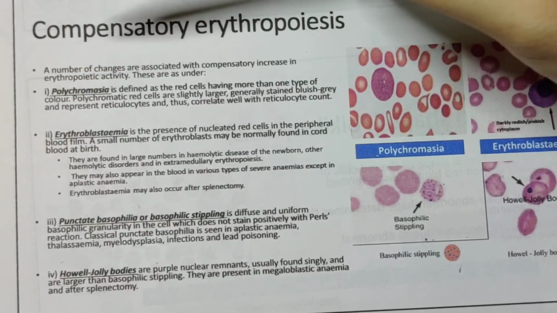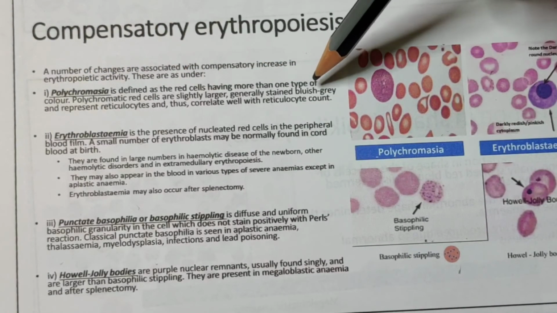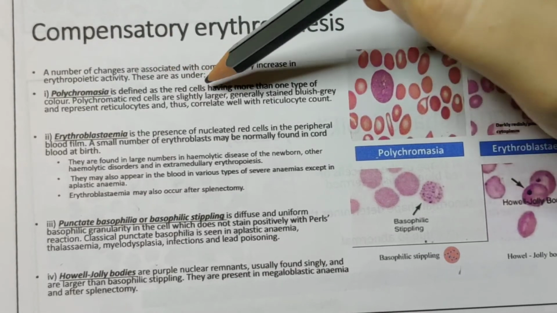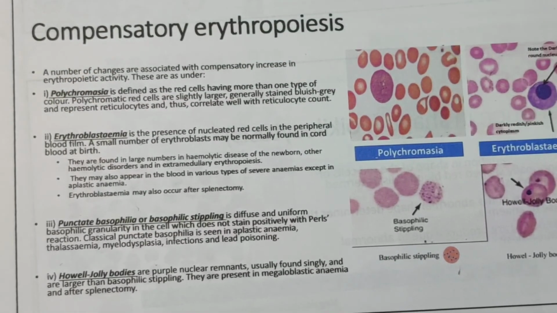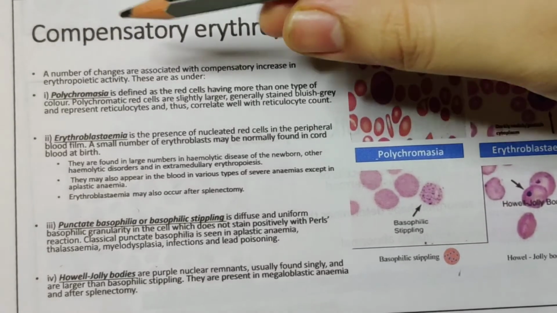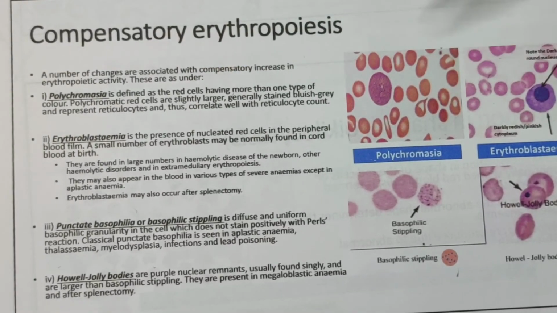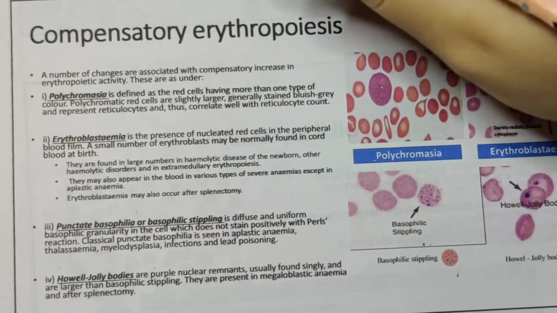What is polychromasia? Polychromasia means there is more than one color of these red cells. Poly means multiple, chromasia means color. So there are multiple colors of the red blood cells. Polychromatic red cells are slightly larger, meaning they are a different color, and the shape is also bigger.